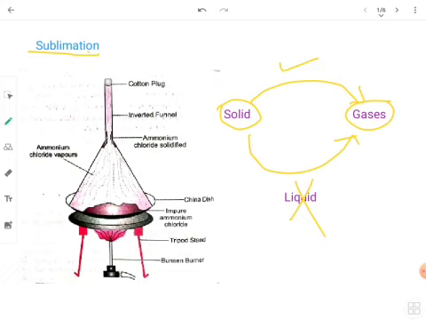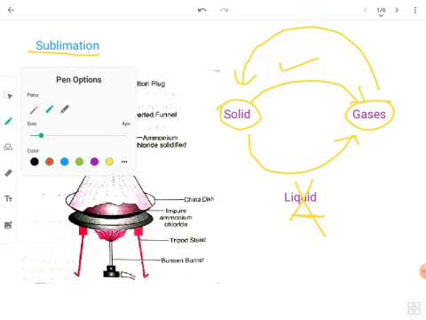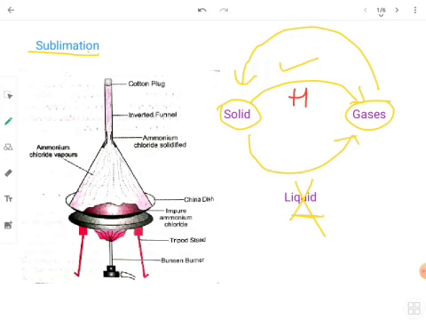Similarly, just the opposite, when a gas is converted directly into a solid without coming to the liquid state, that is also known as sublimation. These two processes can be done by heating or cooling. When you go from solid to gas directly, you need to heat it up, and when you go from gas to solid, you need to cool it down. But we need to make sure that it does not come into the liquid state in between. We'll also talk about which substances have this capability to sublime, because not all substances can sublime. But let us first understand this with the help of one example.